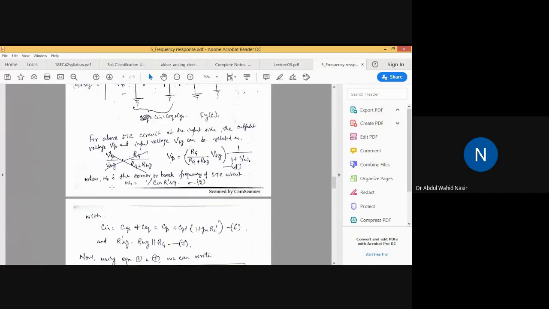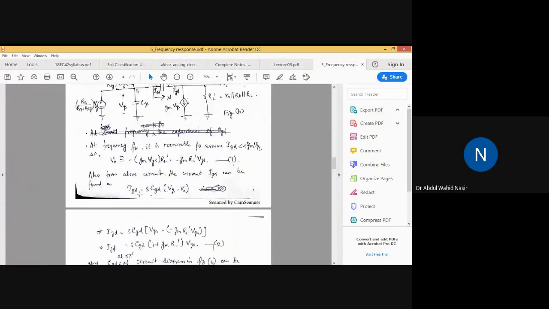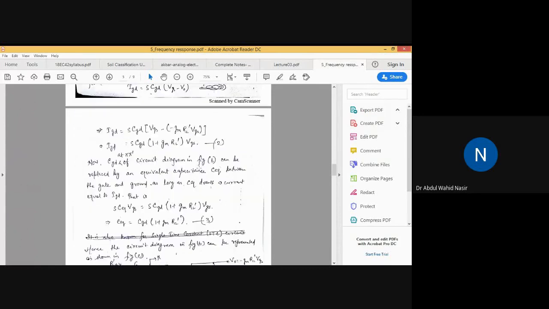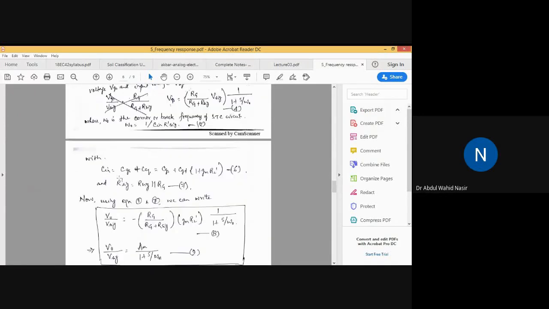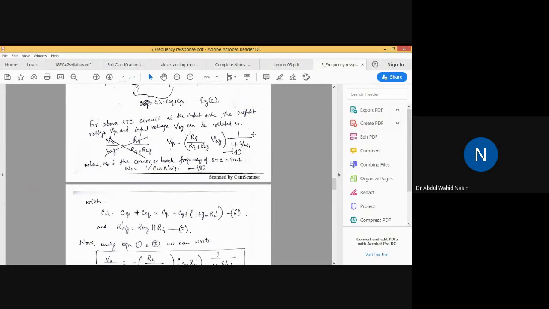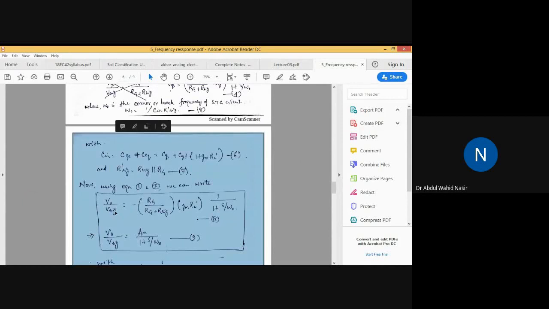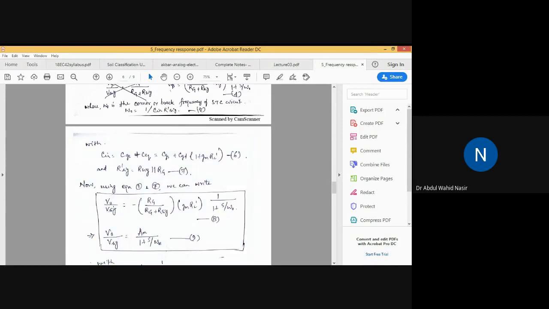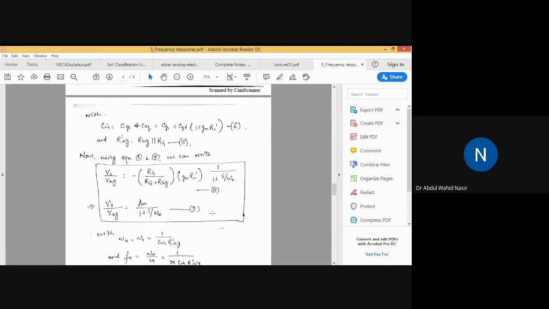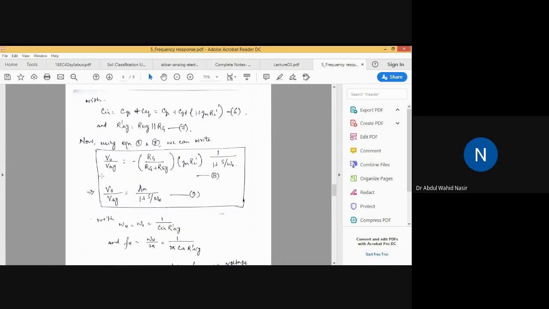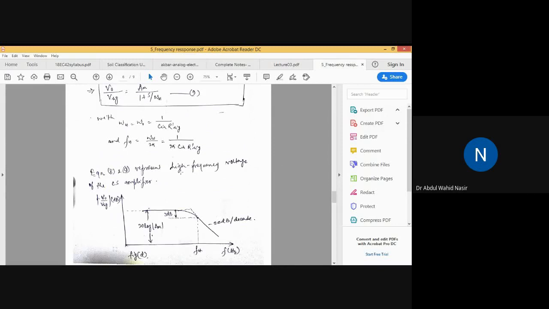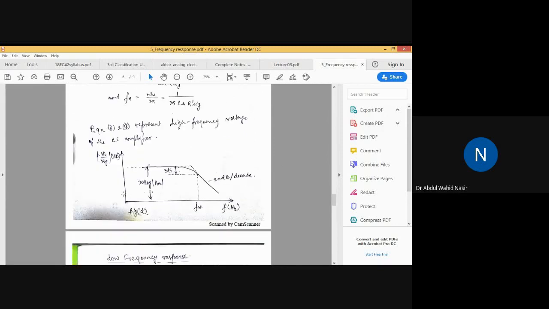So ultimately we can find the value of V naught by VSIG. As we have already seen in question 1, V naught is minus GM RL dash VGS, and VSIG we can find from equation 4. We can solve for VSIG and substitute the value here. If you do so, you will end up with the relation V naught by VSIG as minus RG divided by RG plus RSIG into GM RL dash into 1 by 1 plus S by omega naught. Clear? This is the high frequency voltage gain equation of the CS amplifier, and this is the frequency response.